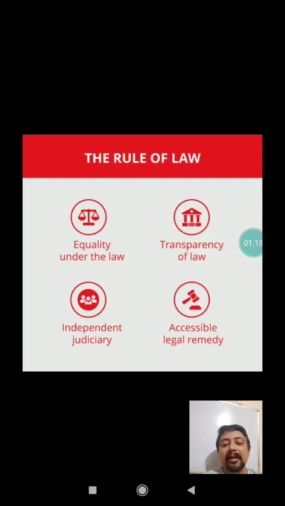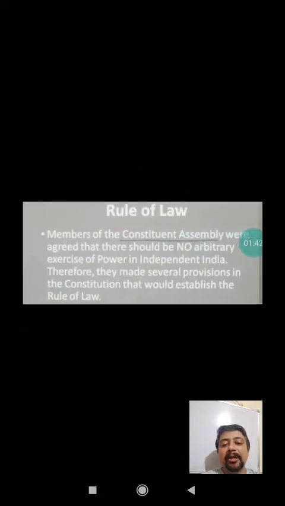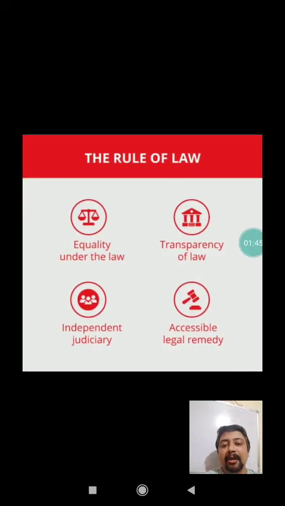Second point is that law must be transparent. It should be easily understandable also to the common man. Laws should be very clearly laid down by the constitution or by the authorities so that even the common man can easily interpret it. Now the next one is independent judiciary. The question may arise: who is going to raise the issue if someone is going to break the law? Then there is a provision of independent judiciary. Independent judiciary is going to implement the law.